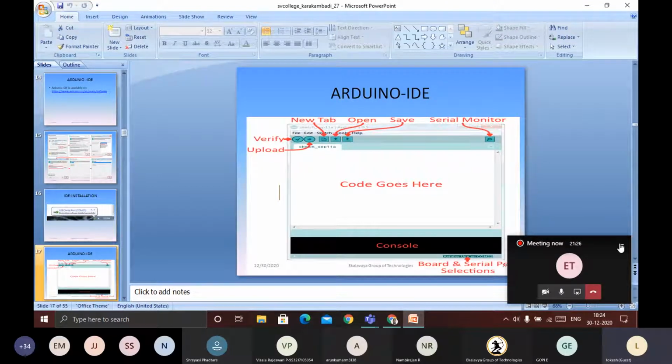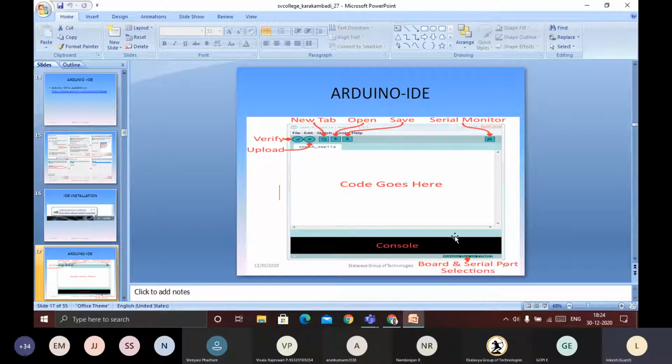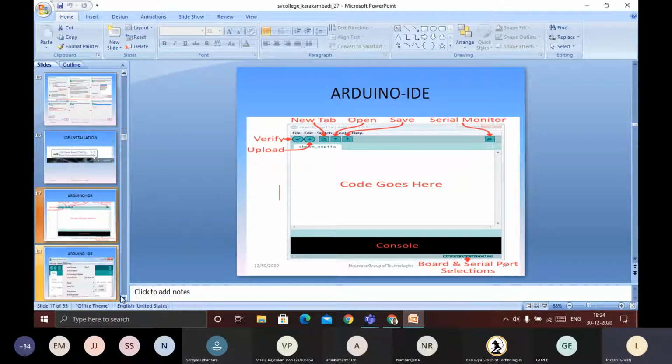Next, the important thing is that whenever you have connected the Arduino board, it is shown here, for example Arduino Uno is connected on whatever COM port. So board and serial port selection can be done here. These are some of the important parts in the Arduino IDE.